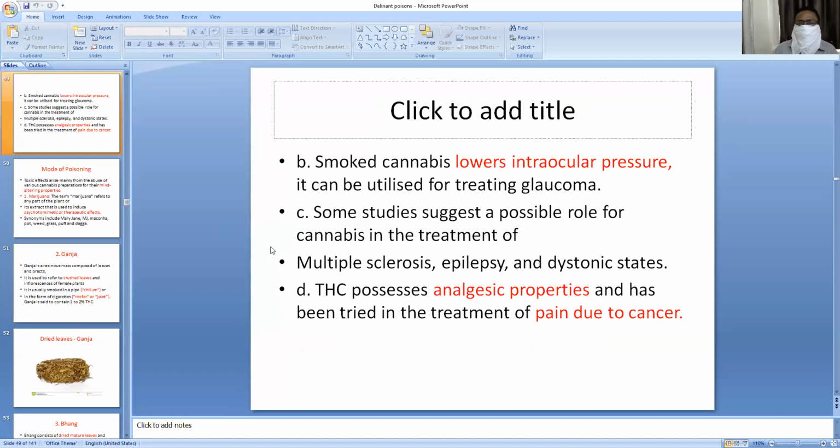Multiple sclerosis, epilepsy, and dystonic states can also be treated by this THC. This tetrahydrocannabinol has analgesic properties, and it can be used as a pain reliever in acute pain due to cancer. That means the acute pain due to cancer can be treated by this cannabinoid.